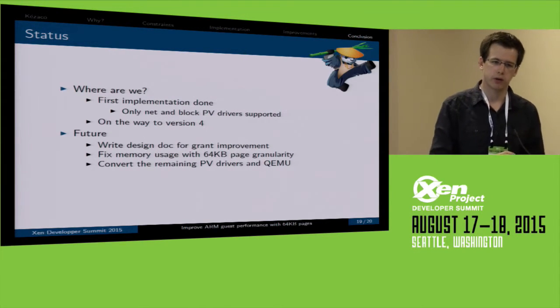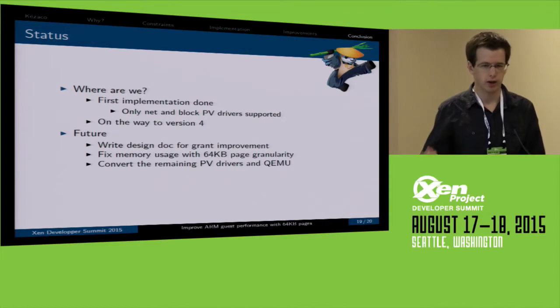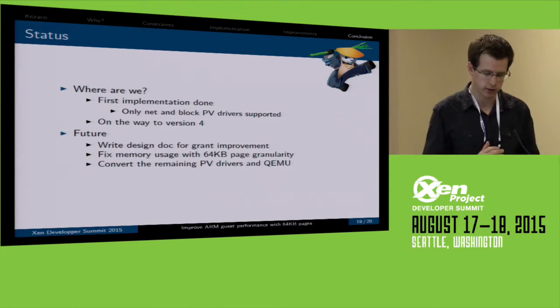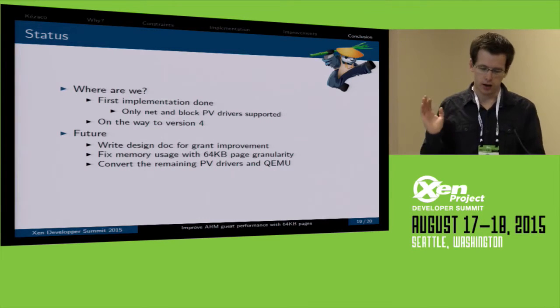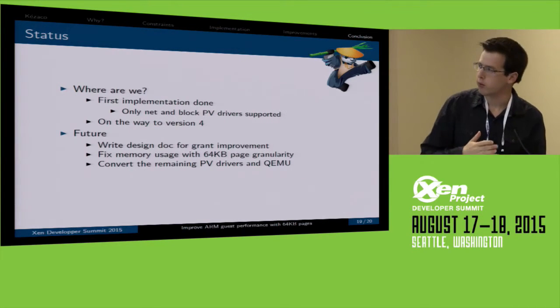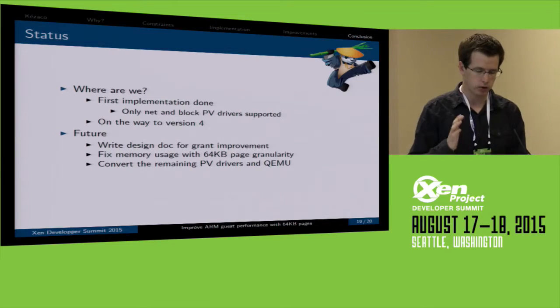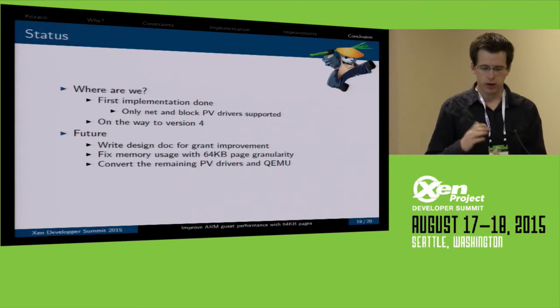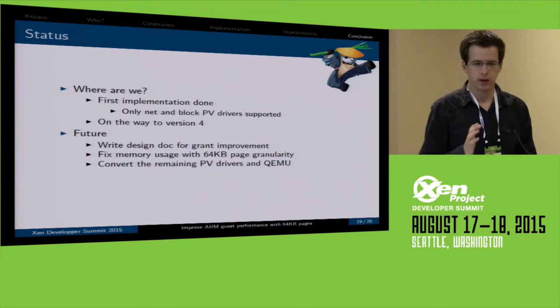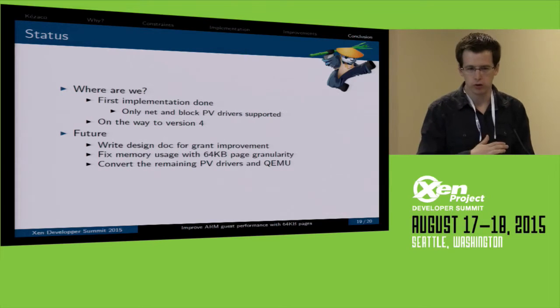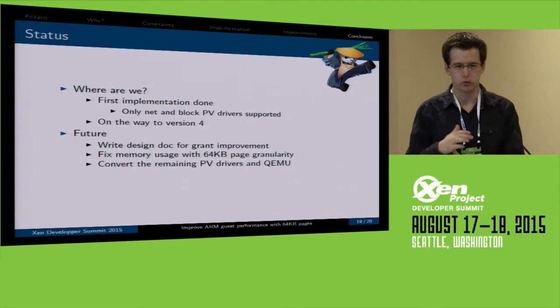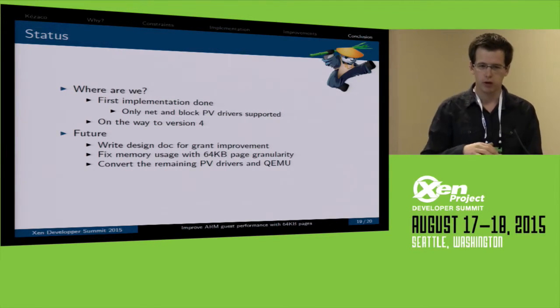All the page tables are 4K, so we will still have to work in Xen to do the 4K splitting in the 64K page. The next thing is all the improvements I was talking about, like memory usage. And the last thing, as I said, converting PV drivers and checking that QEMU is running. There is some improvement to do in QDisk in order to support 64K.